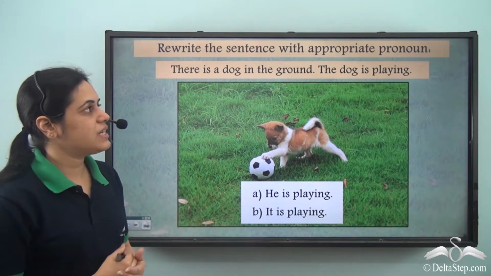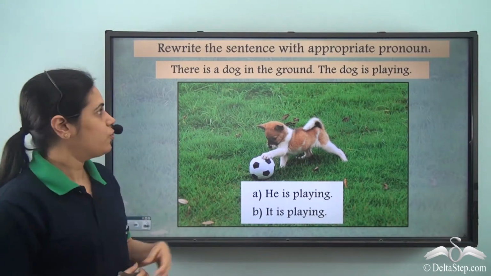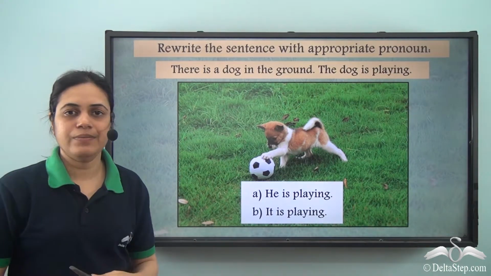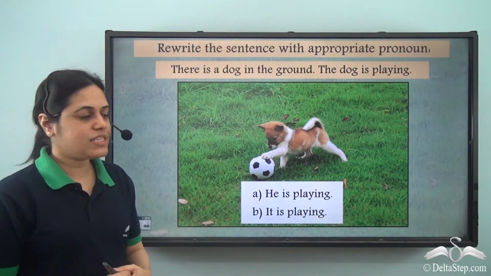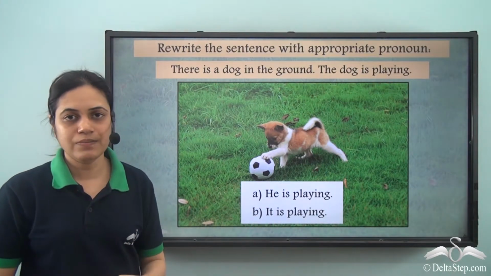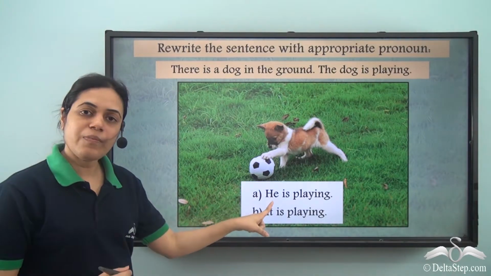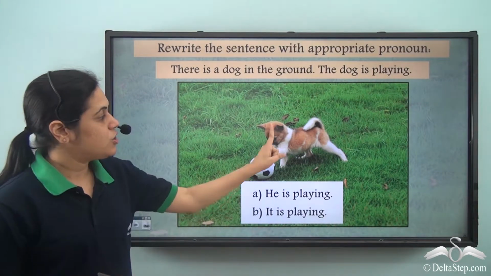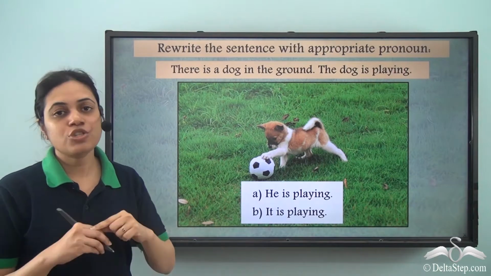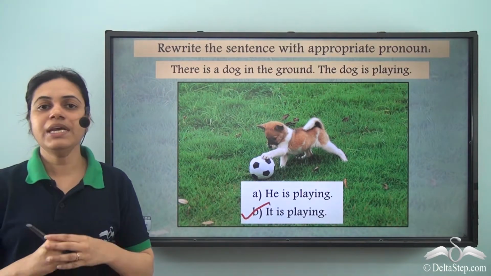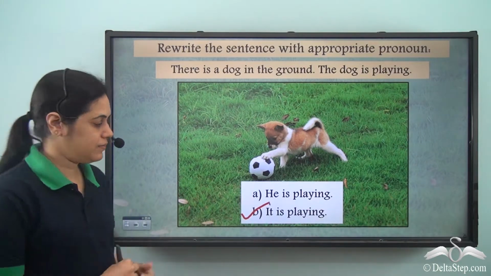Now rewrite the sentence with appropriate pronoun. There is a dog in the ground. The dog is playing. Now will the second sentence be he is playing, or will it be it is playing? So he is for masculine gender. It is for neuter gender. Dog is an animal, so it is neuter gender. So the correct option will be it is playing.